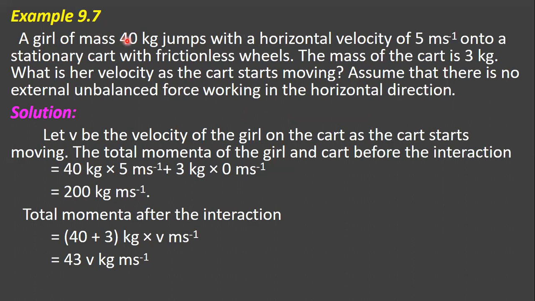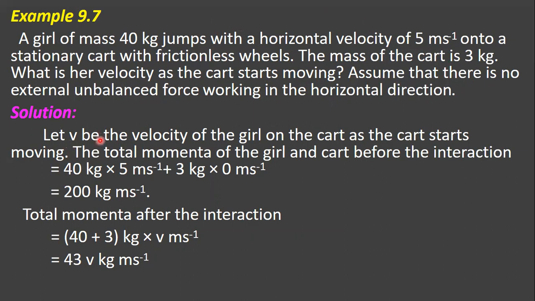See children, here the mass of the girl is 40 kg. She jumps with a horizontal velocity of 5 meter per second onto a stationary cart with frictionless wheels. The mass of the cart has been given here, it is 3 kg. You have to find the velocity as the cart starts moving. Here you have to assume that there is no external unbalanced force working in the horizontal direction.